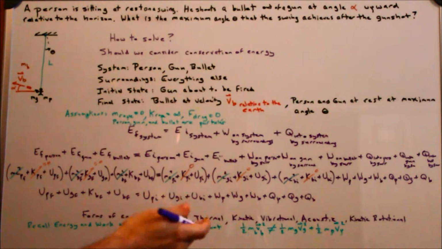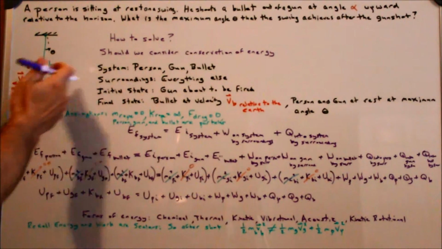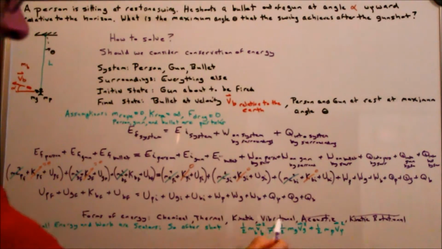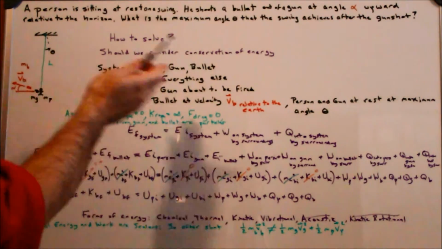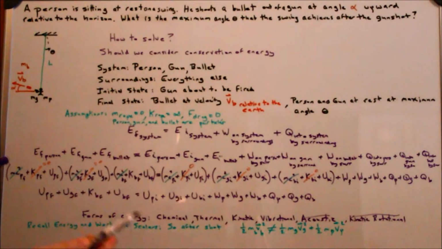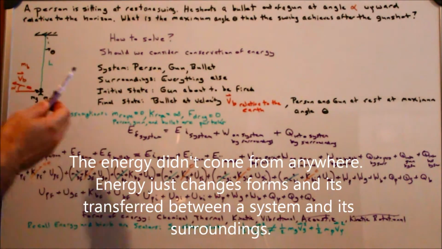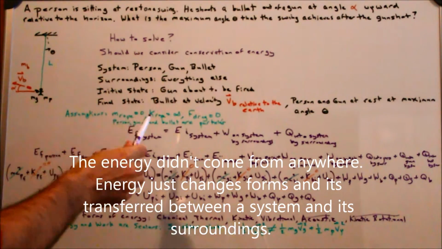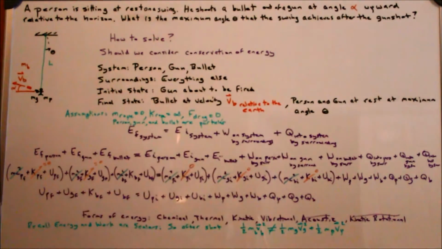So, boom, a noise went off. Energy left the system. I could say I'll ignore that. Everything's a particle, so there's no rotational energy going on. I'll ignore that. And this vibrational noise that's going on, I'll ignore that. Well, you still have all this chemical energy; the energy came from somewhere. As long as I draw my system truly, this energy equation is true. It's just that it's not going to be a good way to solve this problem.